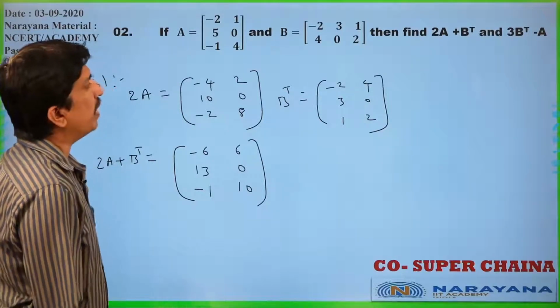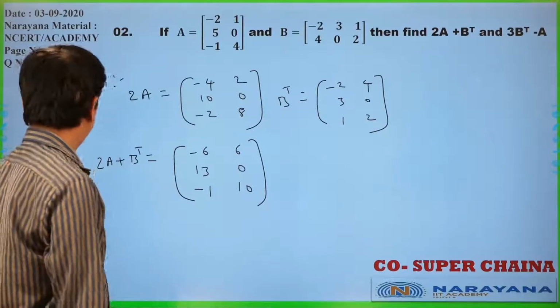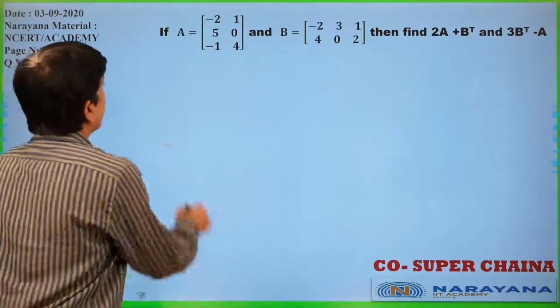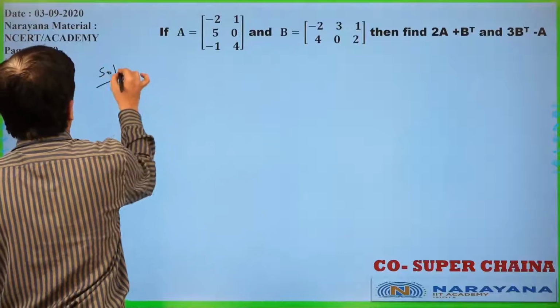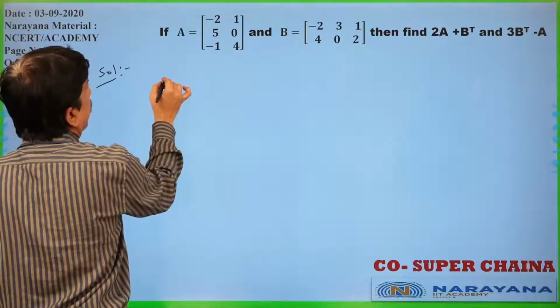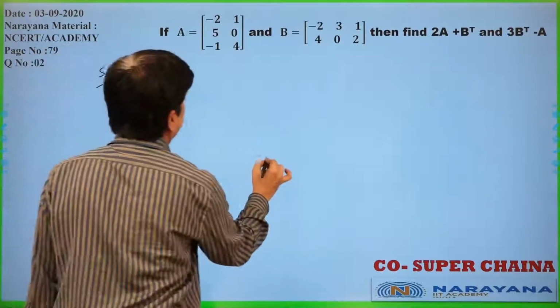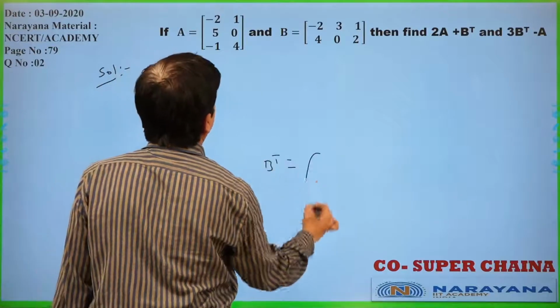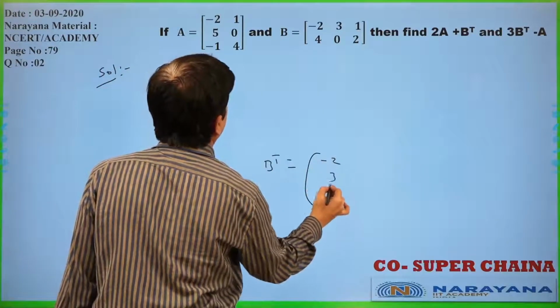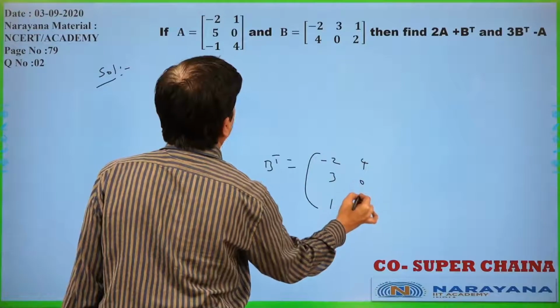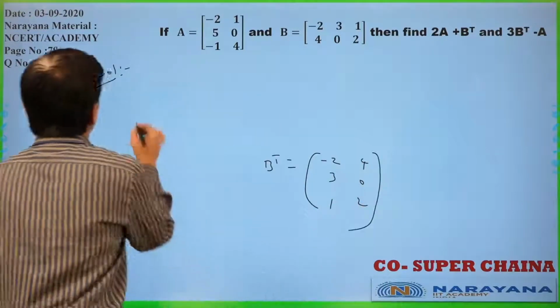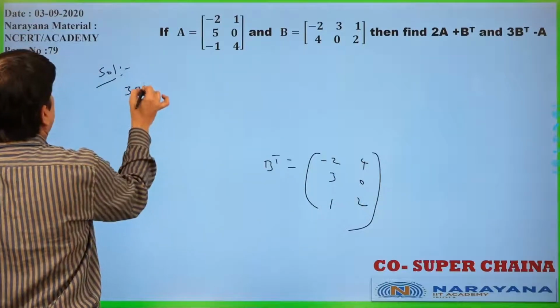I will do 3B transpose minus A next. Now 3B transpose. B transpose is nothing but minus 2, 3, 1, 4, 0, 2. Is it clear? 3B transpose is required.